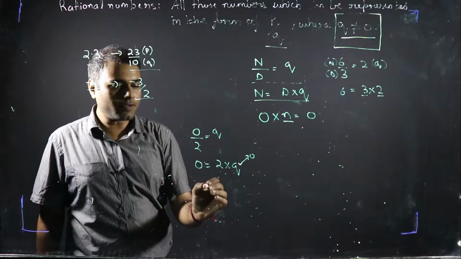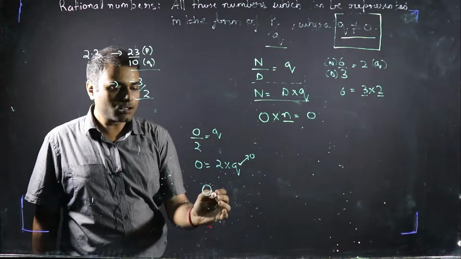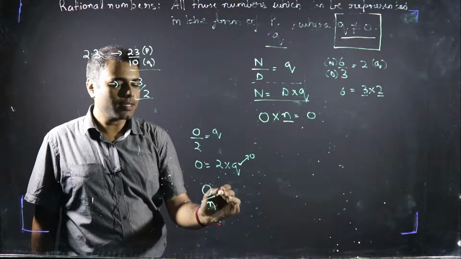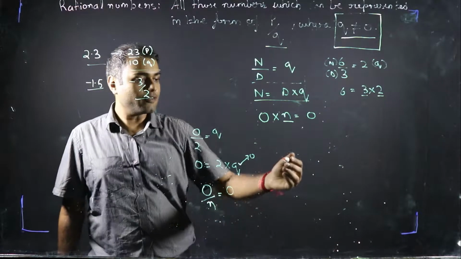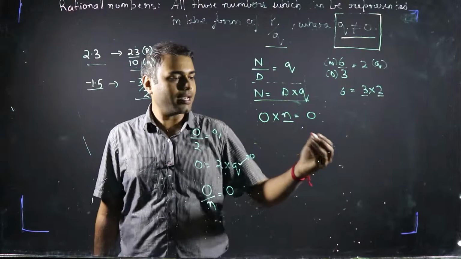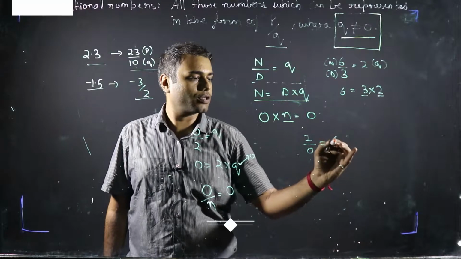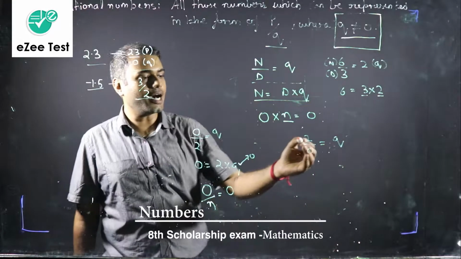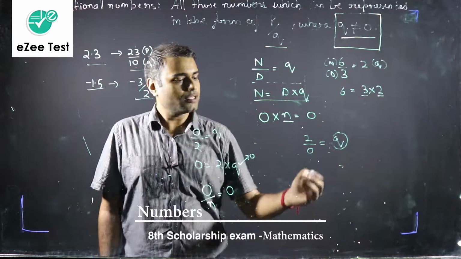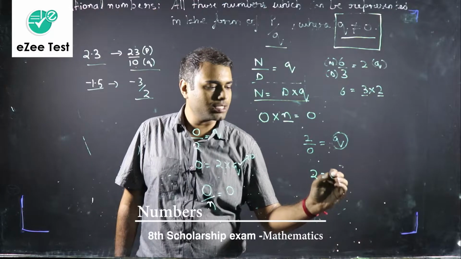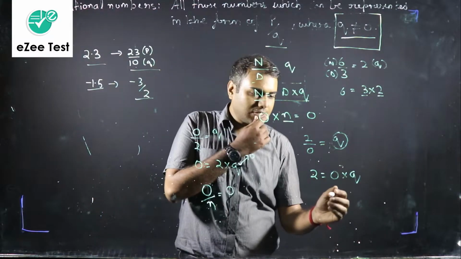Fine. I could have chosen any number other than 2 also. So 0 divided by any number, the fraction is always going to be 0. But what if 0 is in the denominator? Let's take another example. Let's say 2 divided by 0, and I am asking what should be the quotient, what should be the answer? So we can write it like this: 2 is equal to 0 into q. Now just think about this equation.